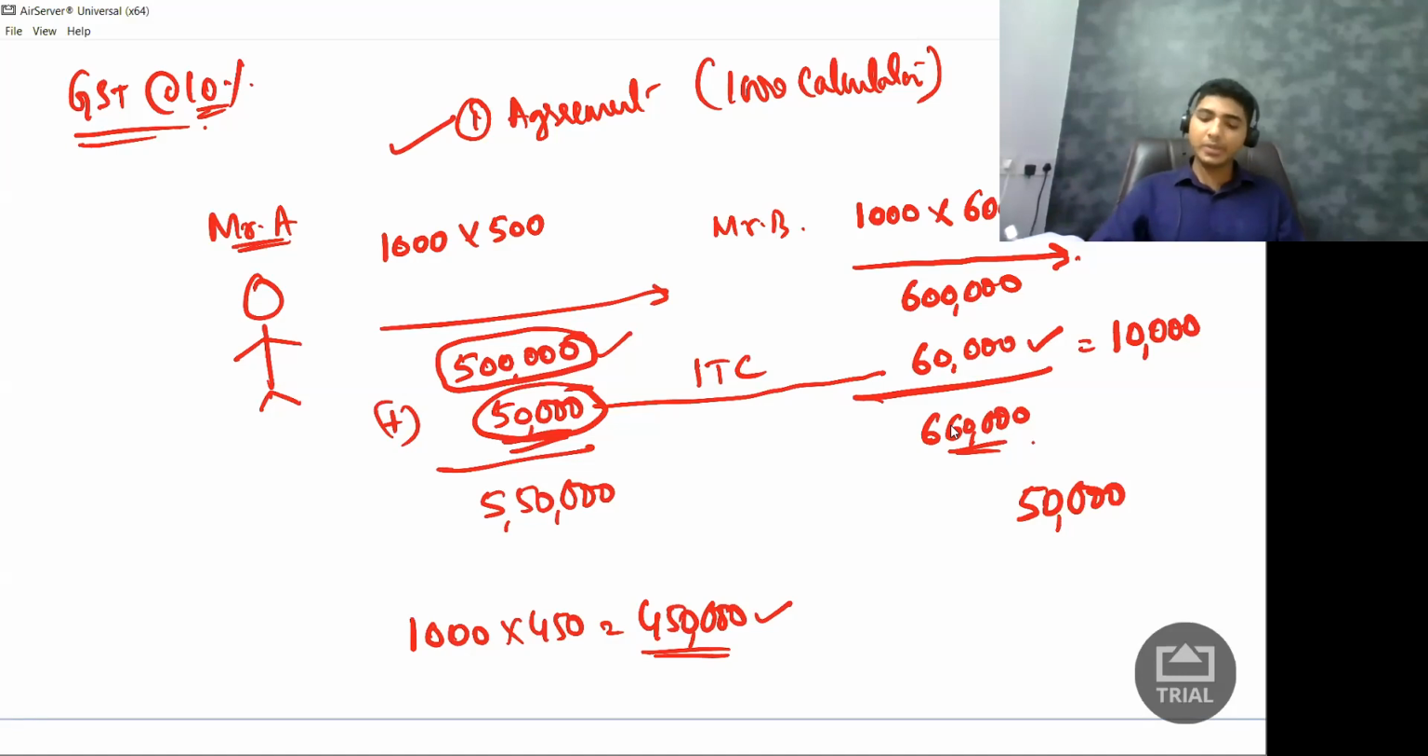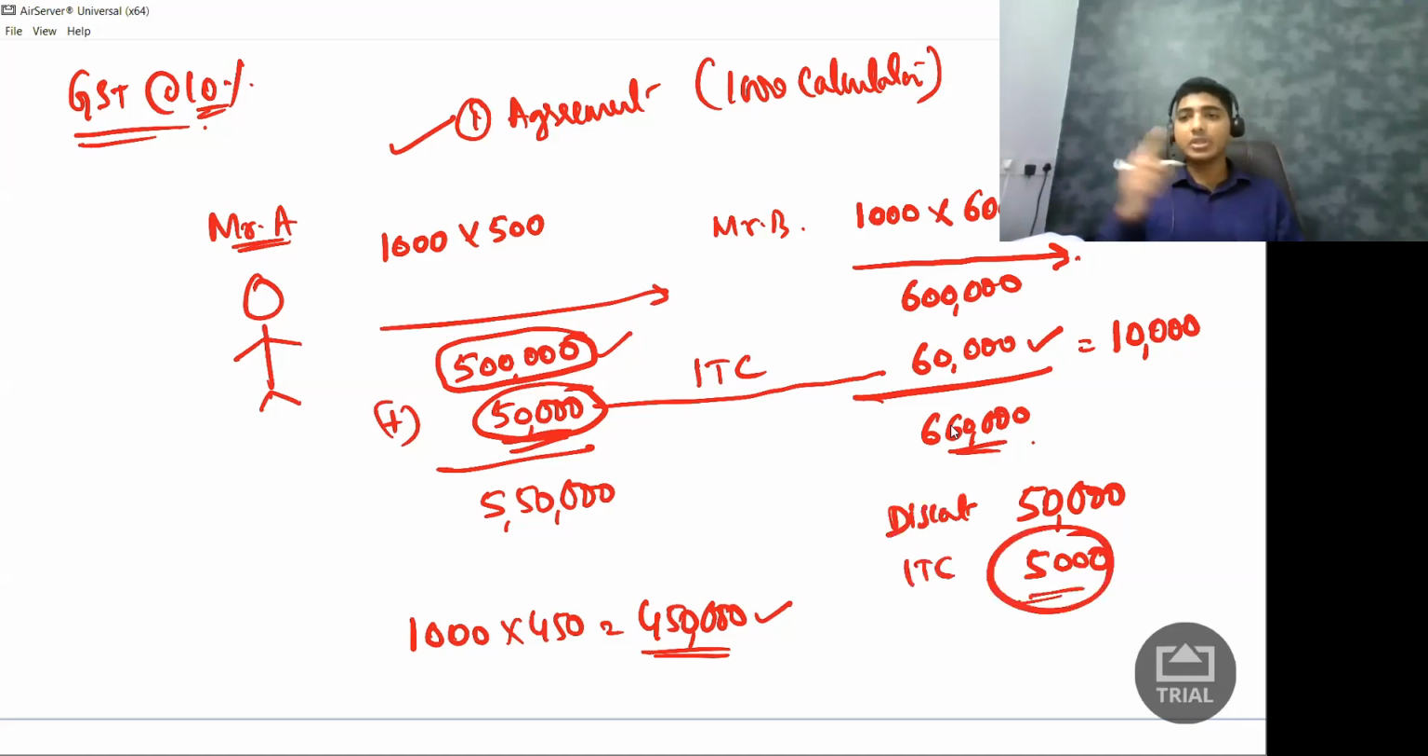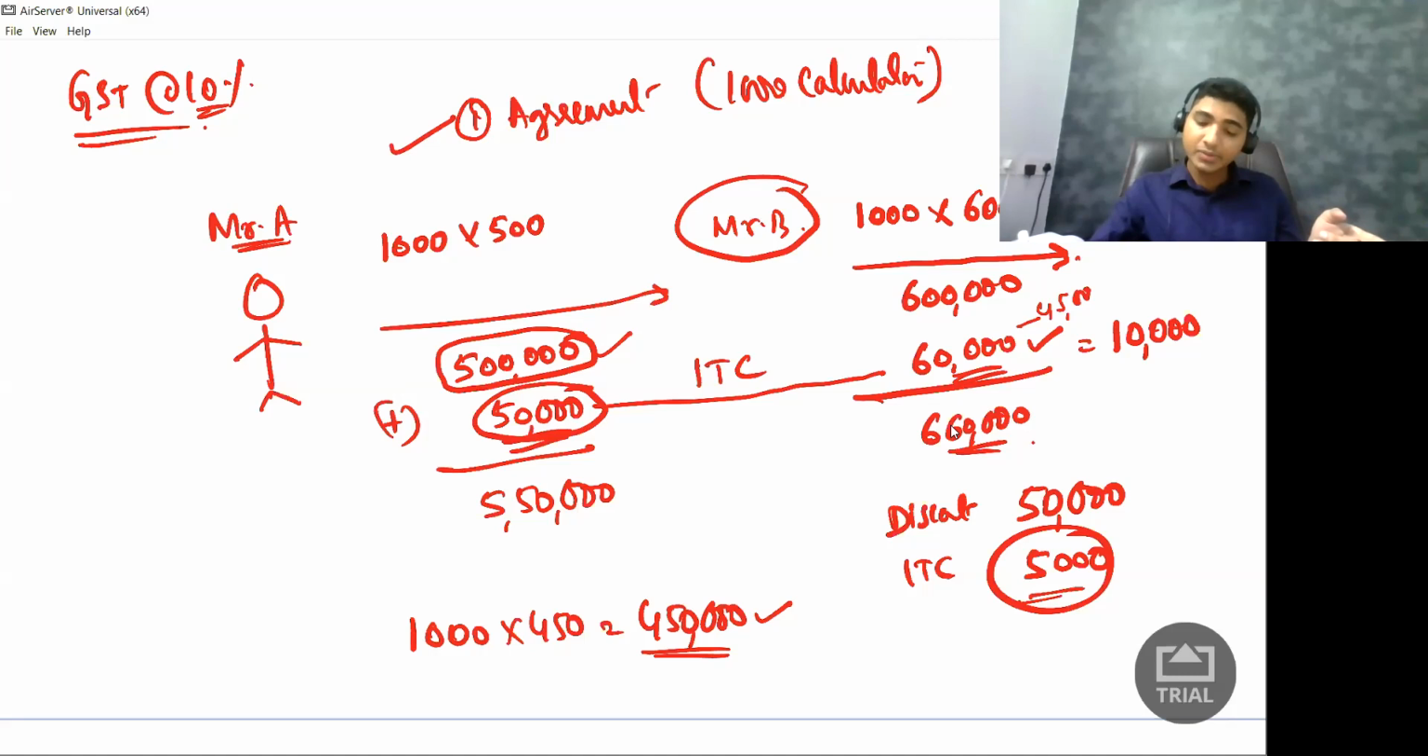On this 50,000 rupees, what is the ITC? That is 5,000 rupees. So 50,000 is the discount. On the discount, what is the input tax credit value? That is 5,000 rupees. So this 5,000 rupees should not be availed by the customer. So Mr. B, when he collected 60,000 rupees from his customer, let us say Mr. C, he should not minus 50,000 rupees. He should minus only 45,000 rupees